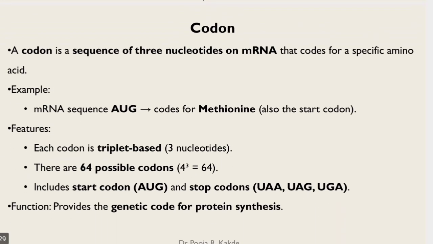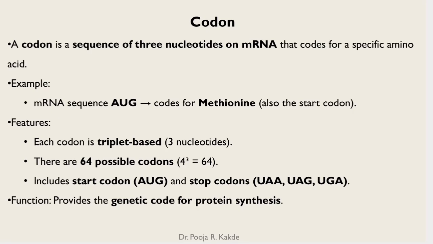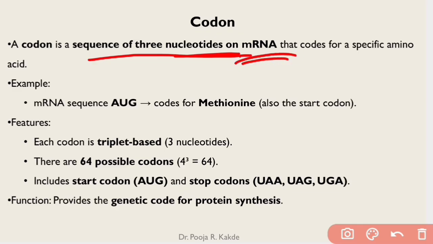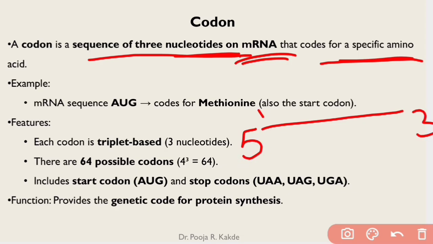Now let us see certain terminologies which will be asked in your examination, and those terminologies are codon, anticodon, and codogen. So what is a codon? It is a sequence of 3 nucleotides. What are nucleotides? We just saw in this lecture. So these 3 nucleotides on mRNA are termed a codon, and their role is in the coding of certain amino acids. So let us see, this is mRNA. Here it will have its 5' end, here it will have its 3' end.